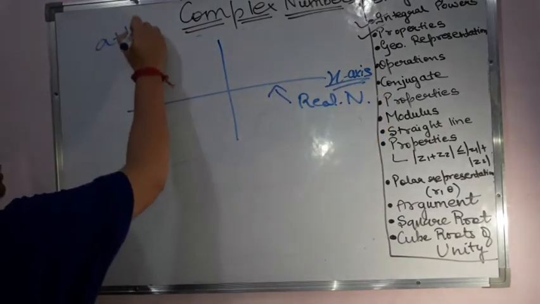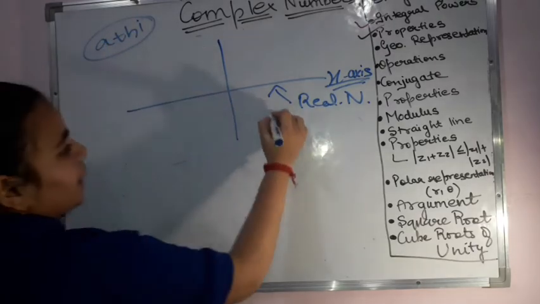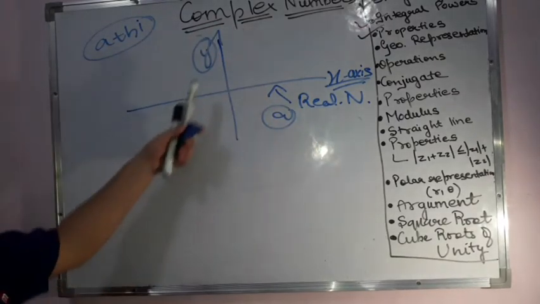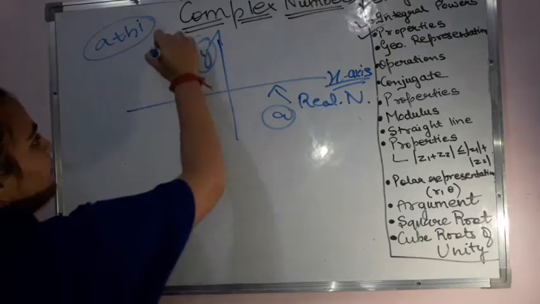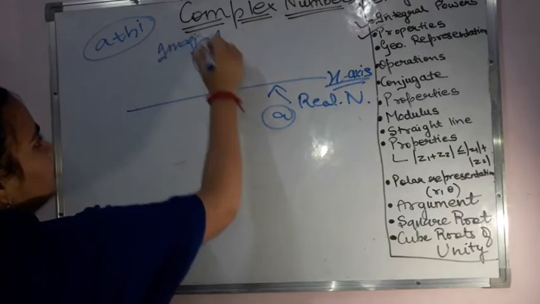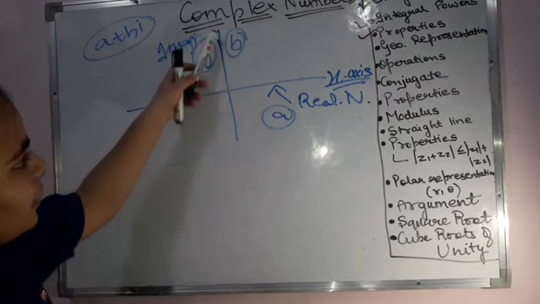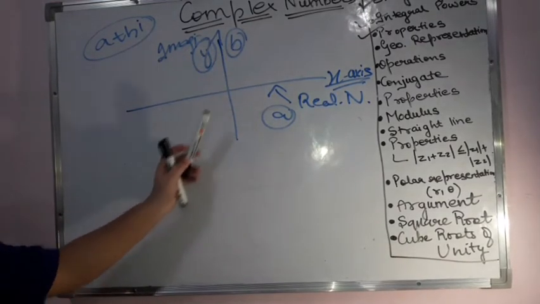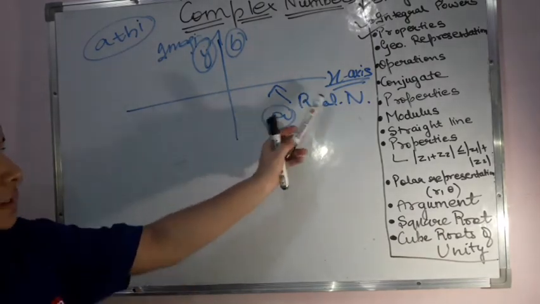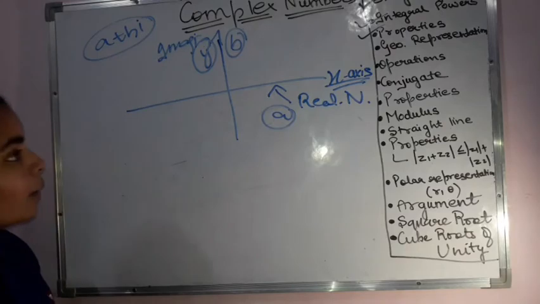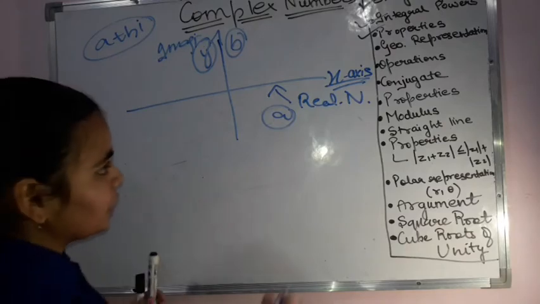So if I have a plus bi, then I'll be representing a on this one, and this y-axis is going to be used to represent my imaginary part. That means b will be represented here. So if it is plus b, then this side. If it is minus b, then the other side. If it is plus of my real number, then this side. And if it is a negative of it, then on the other hand side. So this is how I got my geometrical representation also.